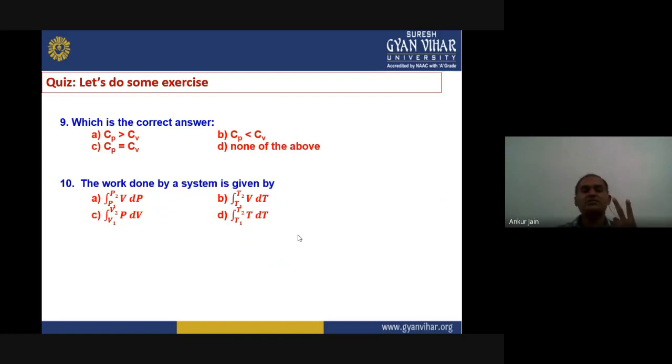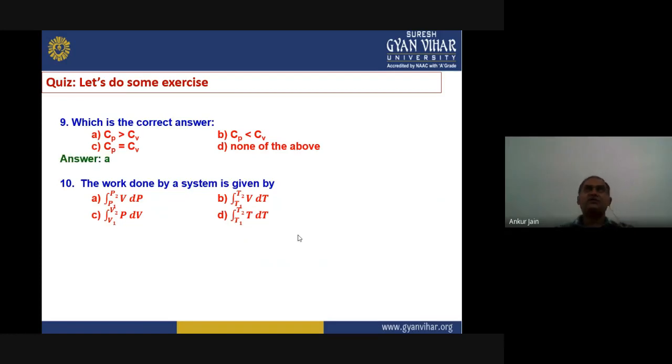And the Cv is used only for the change in internal energy. That means for the change of 1 degree in both systems, we need to supply more heat in the Cp case. That means Cp is always greater than Cv. So the right answer is A.